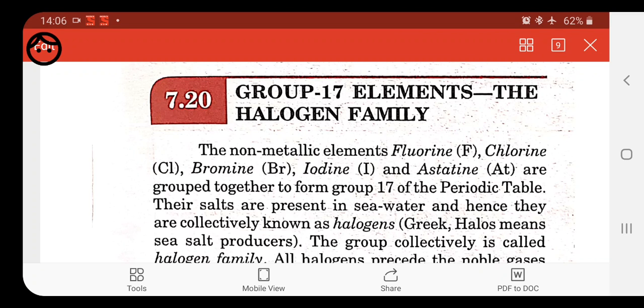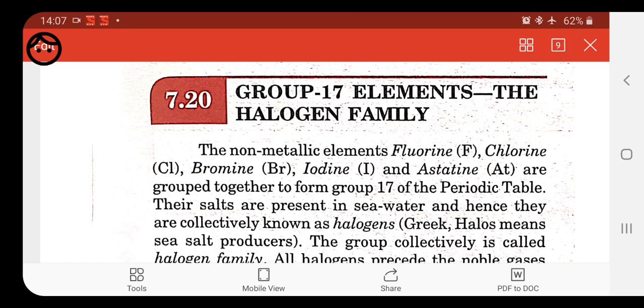Let's start with group 17 elements, that is called the halogen family. Here, group 17 of the periodic table consists of 5 elements, namely fluorine, chlorine, bromine, iodine and astatine. They all are non-metals, and these elements are collectively called halogens.